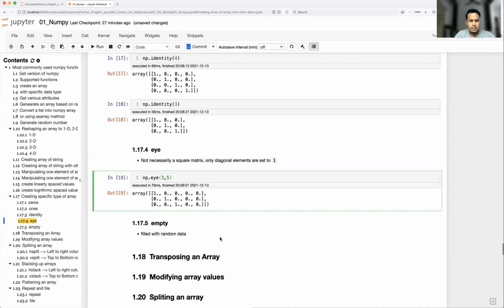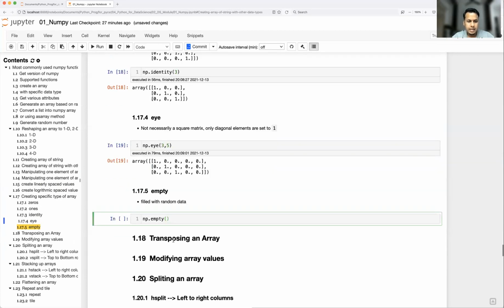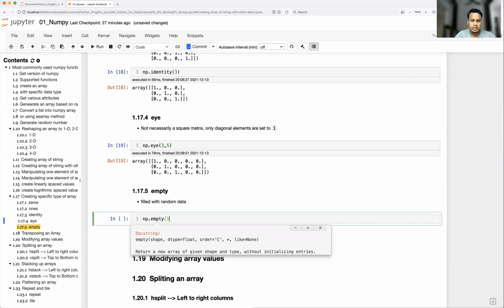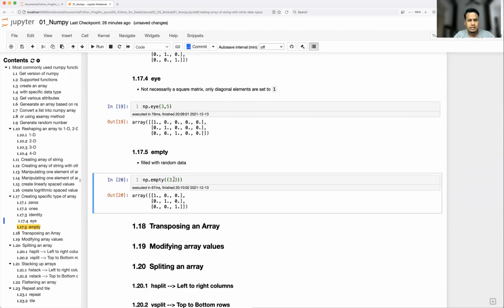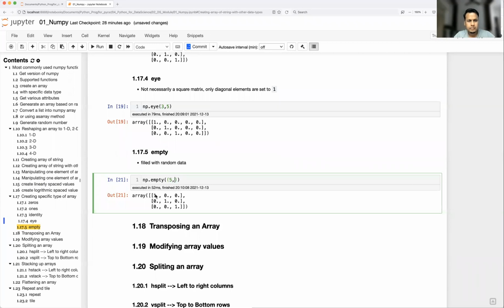Okay, let's talk about empty data. So we have np dot empty. What it does, let's take a look. It is going to fill random data for an empty matrix. Okay, so let's see what it takes. It takes shape and again data type, right? So I'm just going to provide shape as, let's say, 3 by 3. It has taken 1 by 1, so that's okay. Let me take 5 by 5.